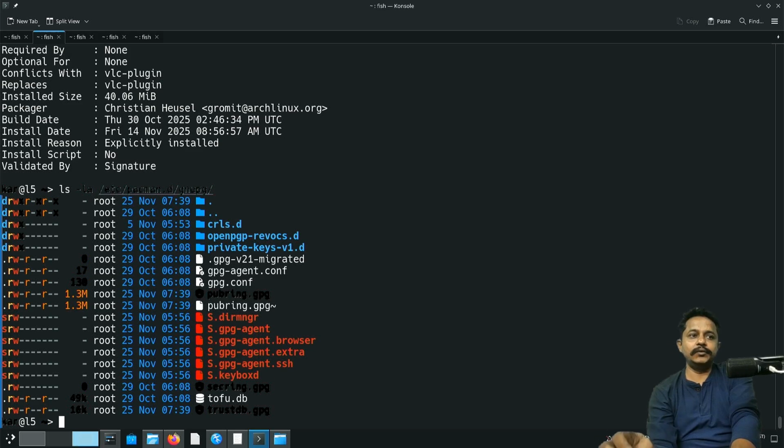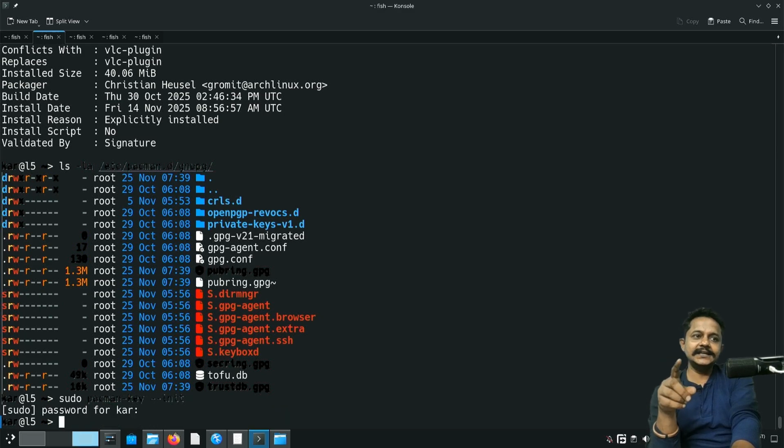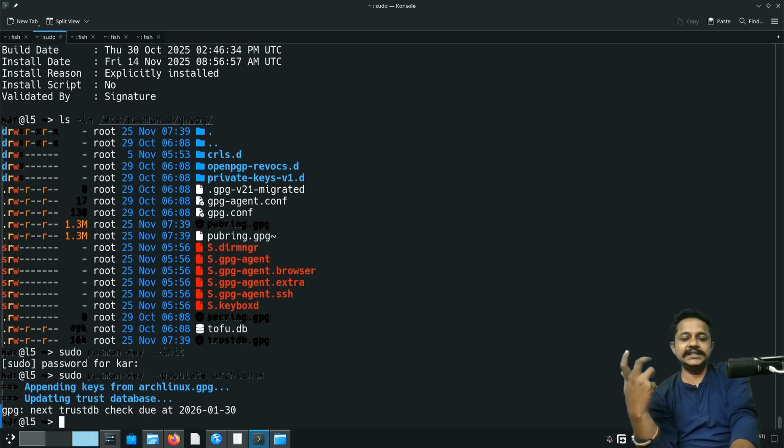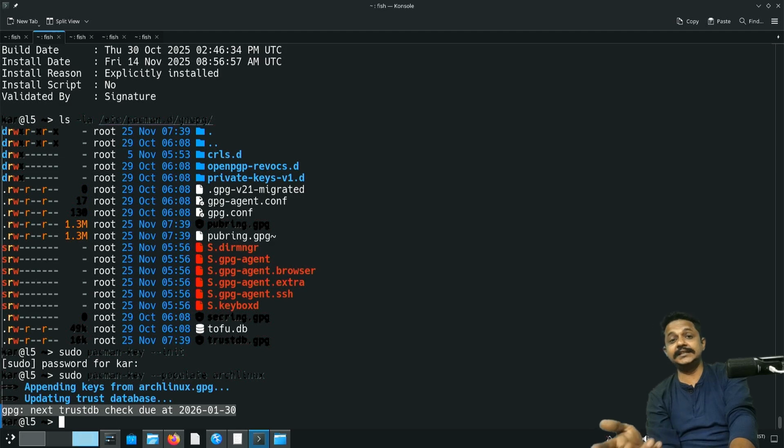There is a way around, like sudo pacman-key command, the key --init. First you initialize the key, then populate archlinux. See, it will append all those keys from the Arch Linux repository itself. Now you see the next trusted DB check due at like within January. That means I will get around 2-3 months. So if you ever exceed that time limit, you'll have to do this only.